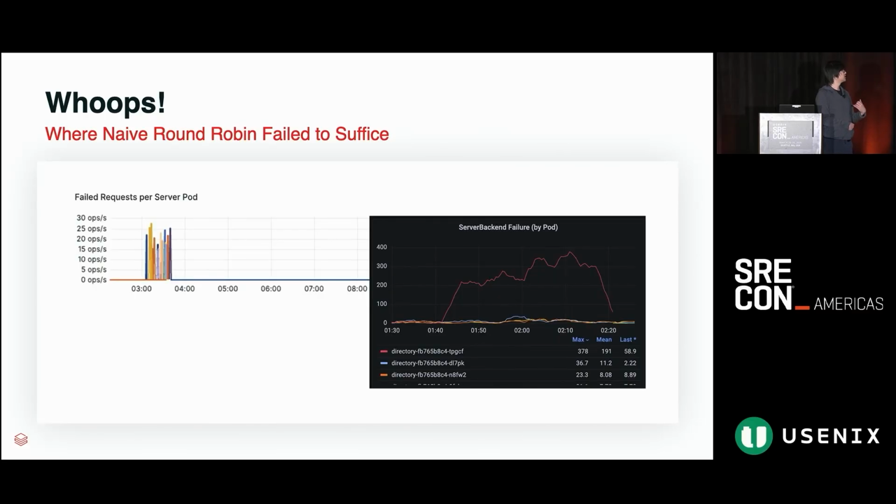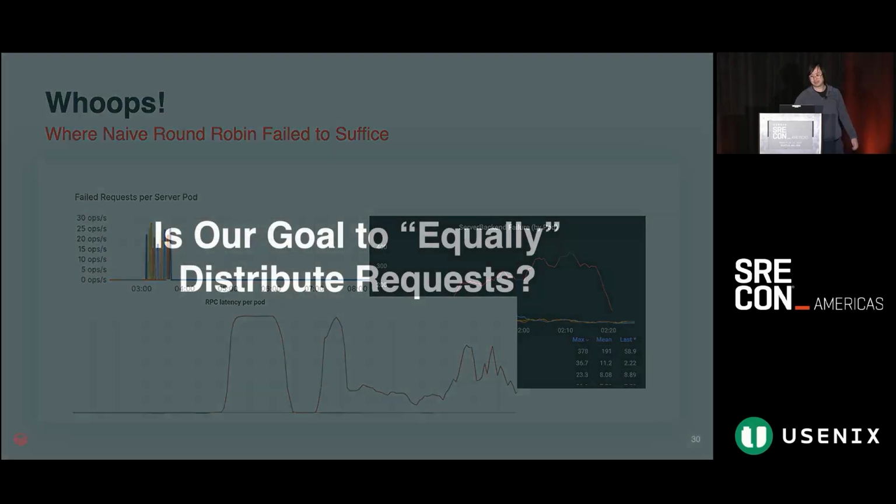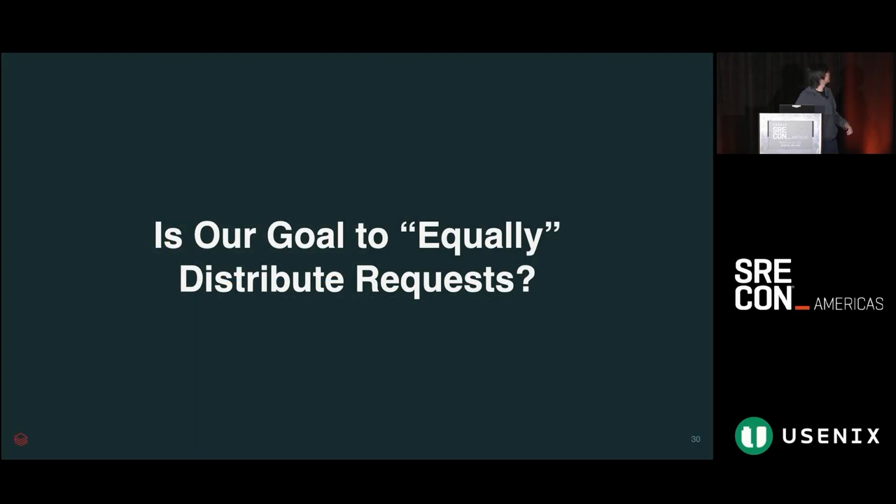It would start sending errors, and we realized that perhaps it would be good to try to bias away from these pods, both from the error rate perspective, from the latency perspective, and from other kinds of symptoms of overload.